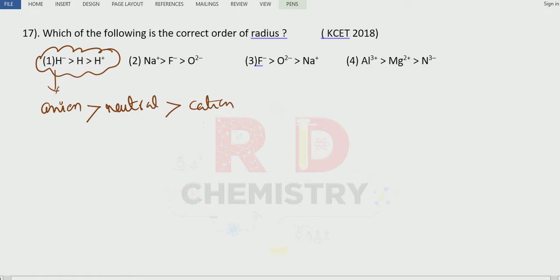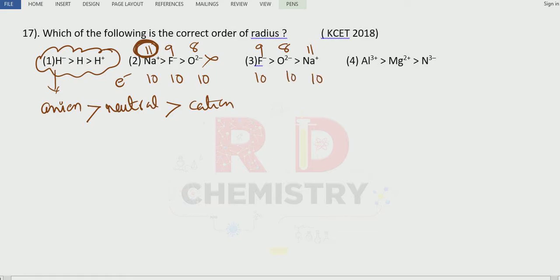So we'll also go through the remaining elements. There are different elements here, right? Ions are given. Check whether they are isoelectronic or not. Atomic number of sodium is 11, fluorine is 9, oxygen is 8. Number of electrons are 10 for each, so they are isoelectronic. But as the number of protons increases, the size decreases. These are given as the largest size, which is the wrong one. Fluorine atomic number 9, oxygen 8, and sodium 11. Number of electrons are 10, 10, and here also 10.